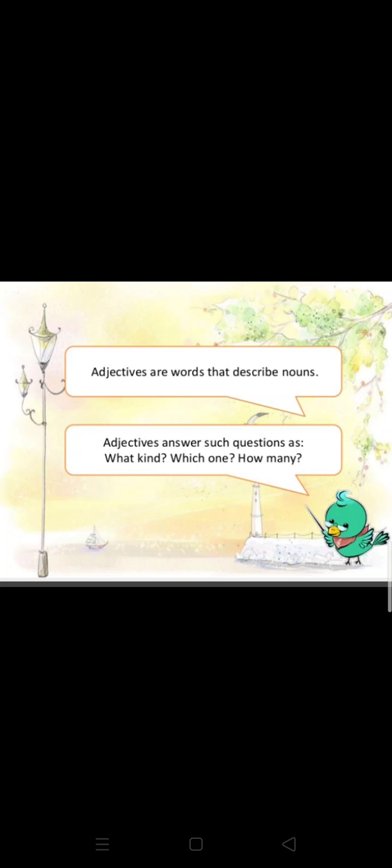How many students are there in the class? There are 45 students in the class. So it is an adjective of number, telling how many students are there in the class: 45 students. Further we are going to know about the kinds of adjectives.